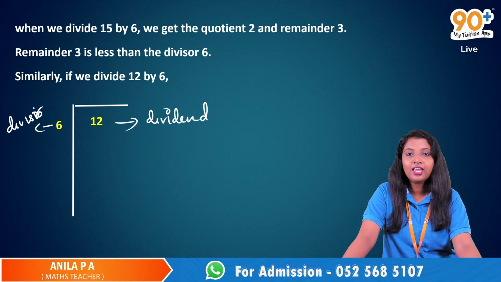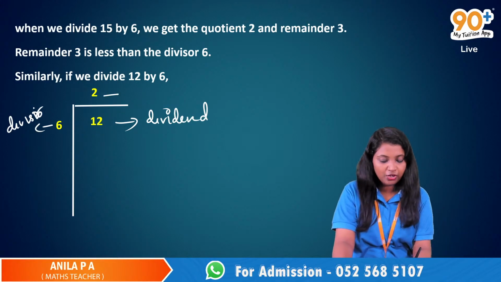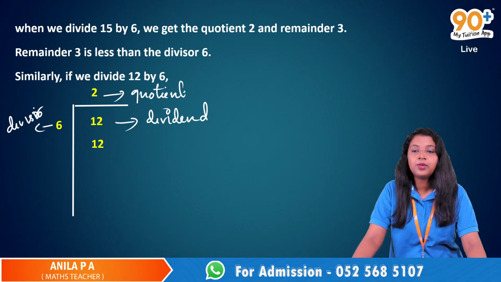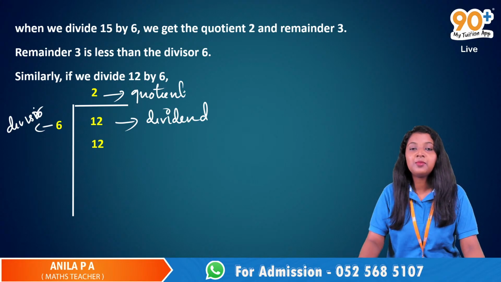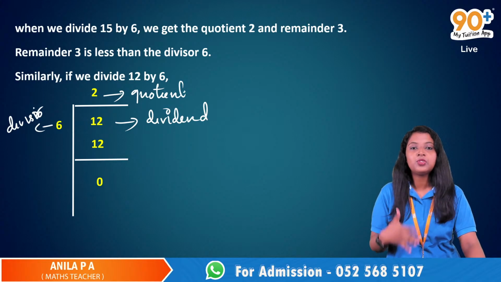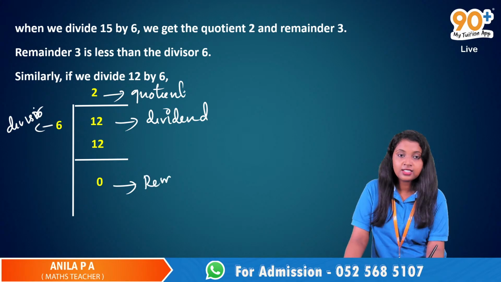Quotient will be 2. Yes, 2 will be the quotient because 2 into 6 is 12. So quotient will be 2. And what is the remainder? Remainder is 0. Very good. So when we subtract this 12 from 12, we will get 0. So here the remainder is 0.